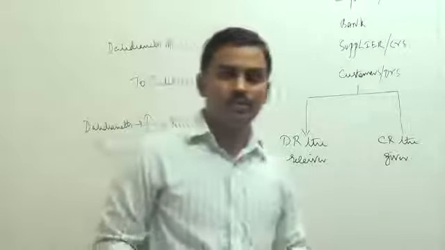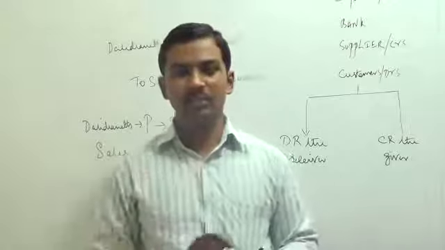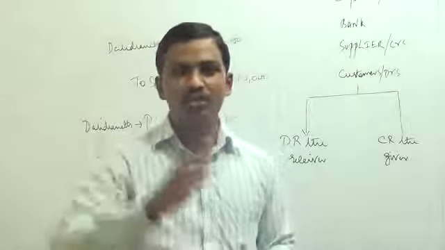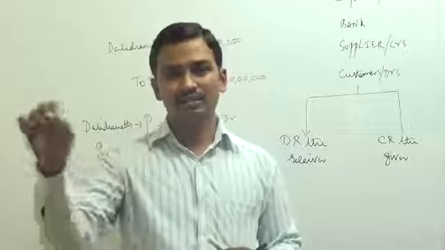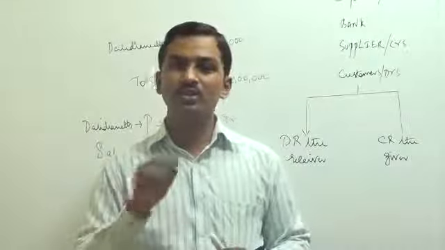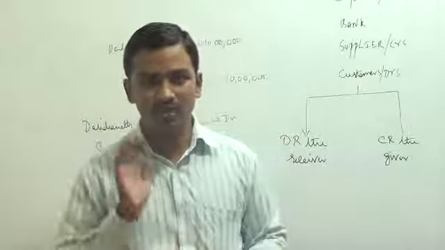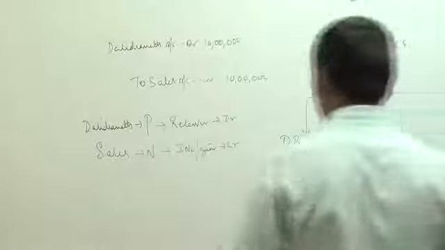Okay. So when you sell goods for cash, you write the entry cash account debit to sales. When you sell the goods on credit to a customer, we pass the entry debtor account debit to sales account credit, or the customer account debit to the sales account credit. So this is the logic behind writing the entry. Okay, let us continue and go forward.